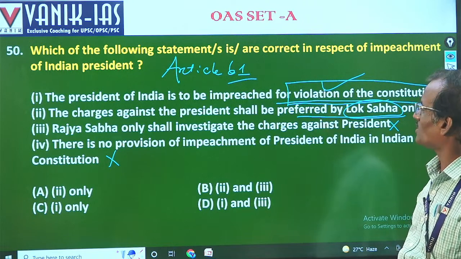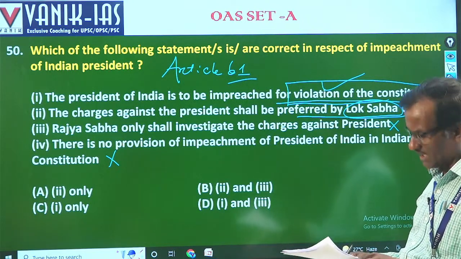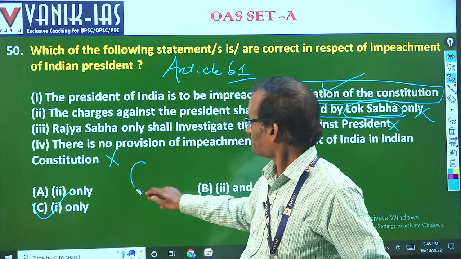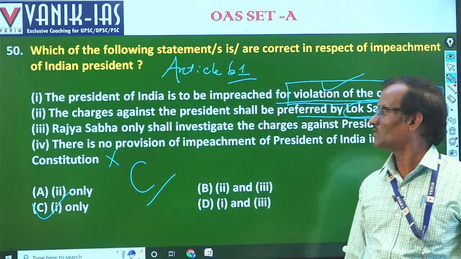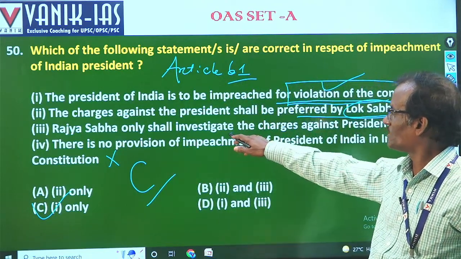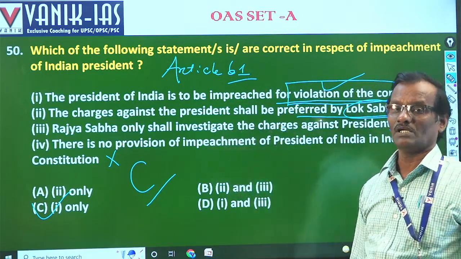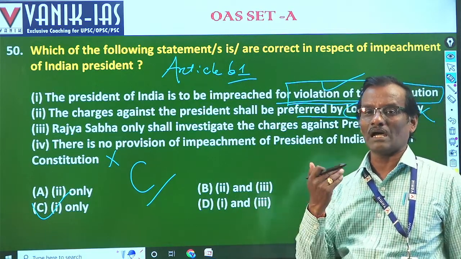So according to the options given, only I will be correct. Yes, C. Is that clear? Only C, because there is no provision in particular in which house that can be introduced. It can be introduced in either house of parliament. That means in Lok Sabha and Rajya Sabha.